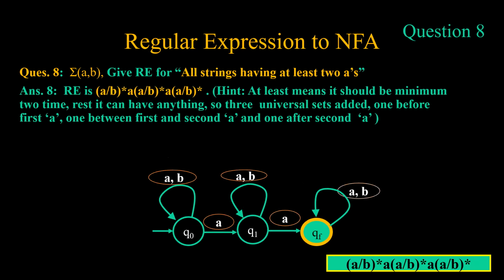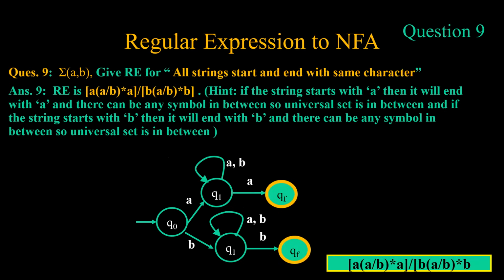Next is all strings starting and ending with the same character. If it starts with a, it will end with a. If it starts with b, it will end with b. That means the intermediate can be a or b in both cases.